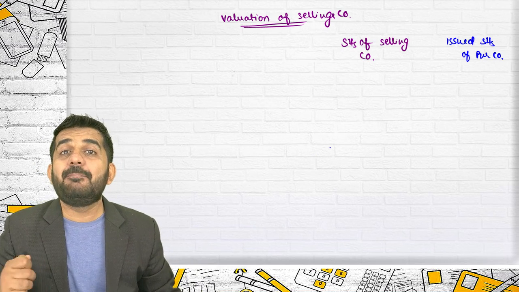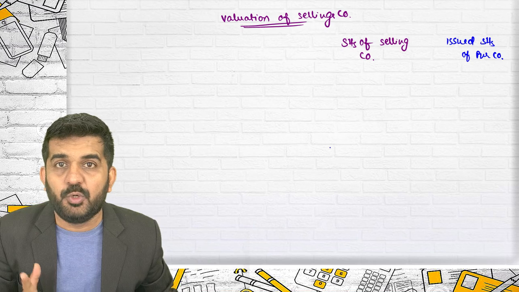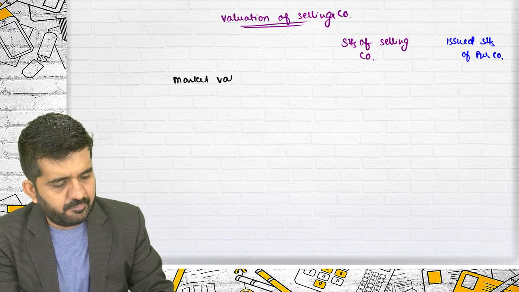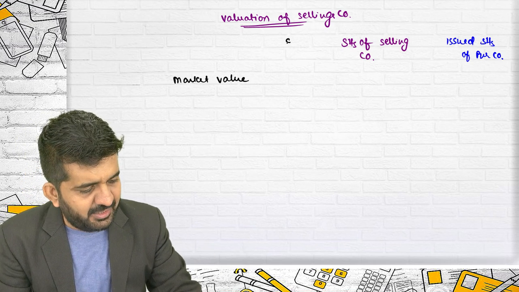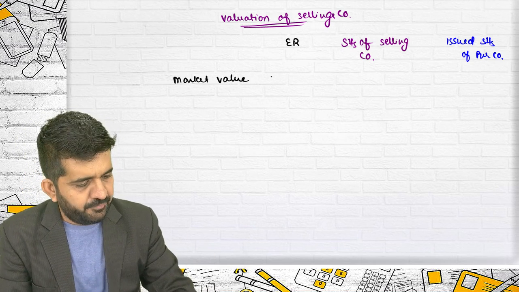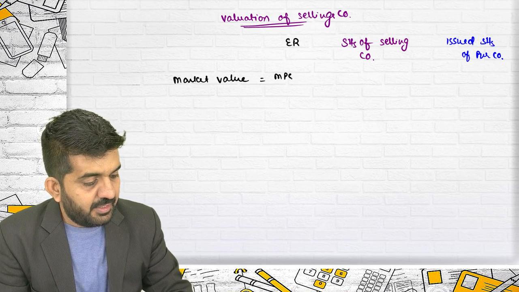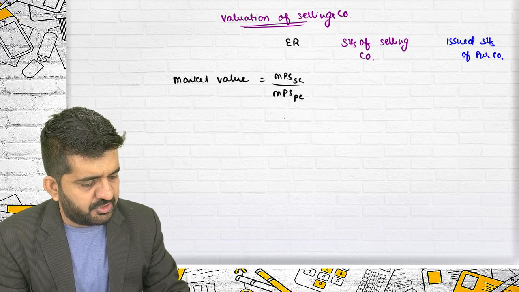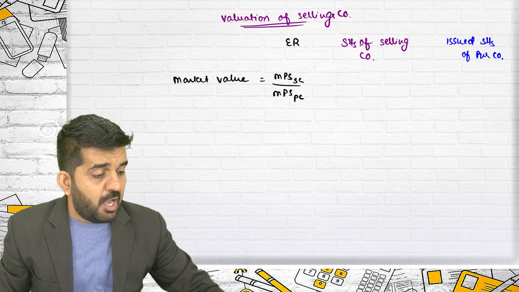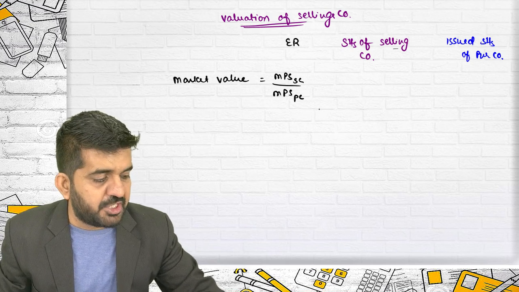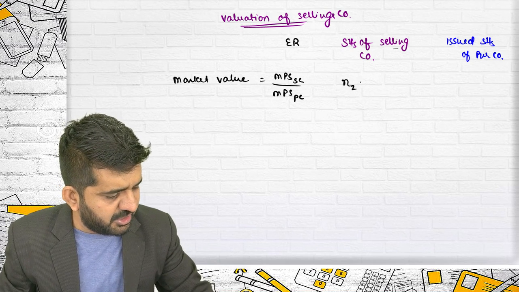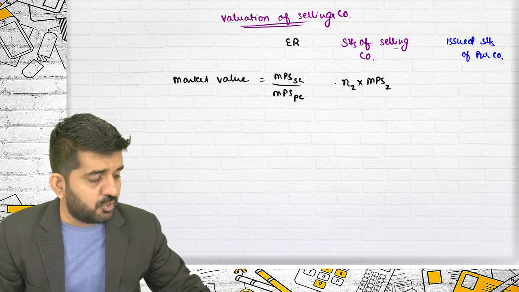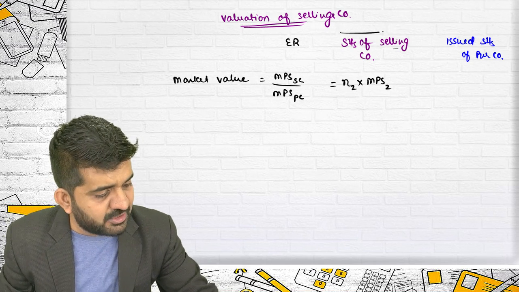It may be based upon market value. Then the exchange ratio will be MPS of the selling company divided by MPS of the purchasing company. How much worth is given to shareholders of the selling company? It is nothing but N2 into MPS2. This is how you value the selling company.